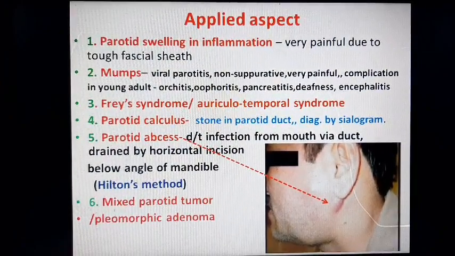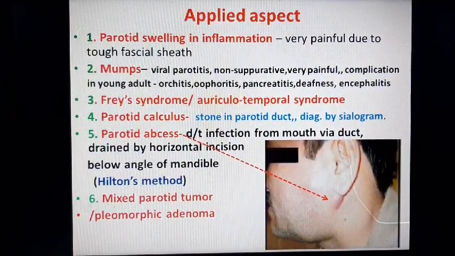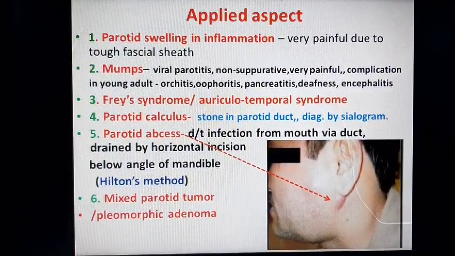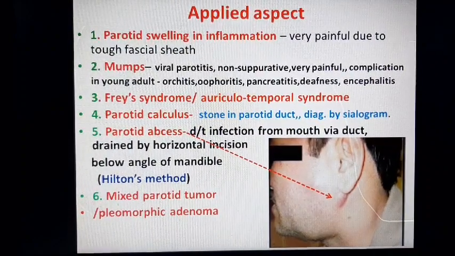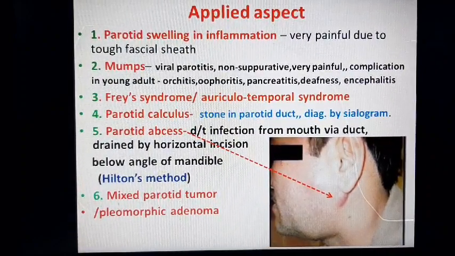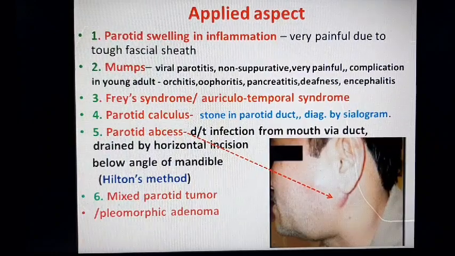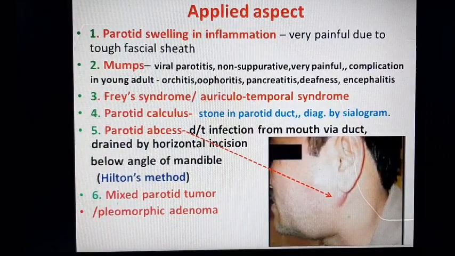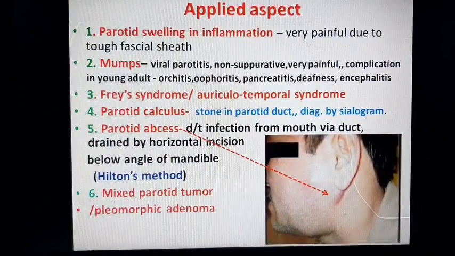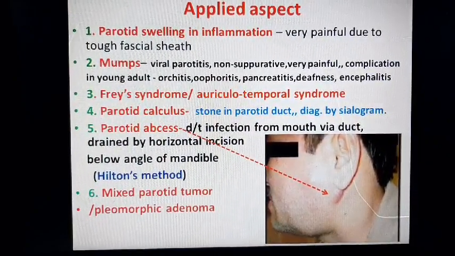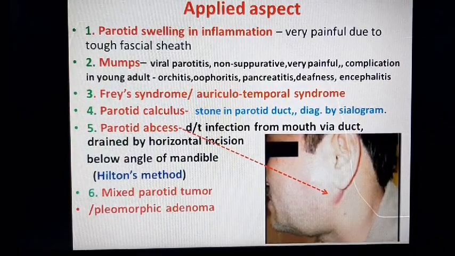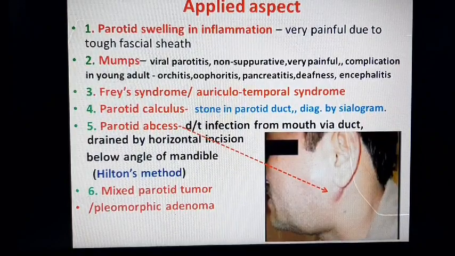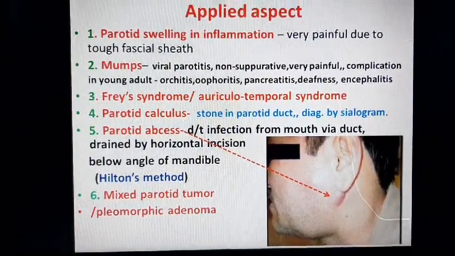Next is Frey syndrome or auriculotemporal syndrome. In this syndrome, there is sweating, redness, and flushing in the parotid region during the eating process. Next is parotid calculus. It is a stone in the parotid duct or a stone in the parotid gland. It can be diagnosed clinically or by investigation, sialogram.